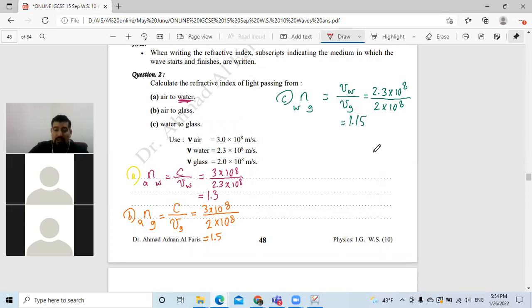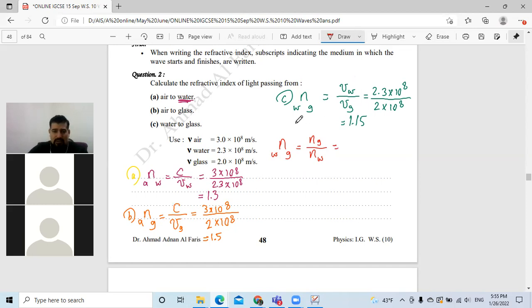I can be smart and say that the refractive index from water to glass equals the refractive index of glass over the refractive index of water. How did I reach this formula? I divide this equation by the other equation, part B, and I put them together, and that's what I get. You can make it the subject of the formula, but it doesn't matter.